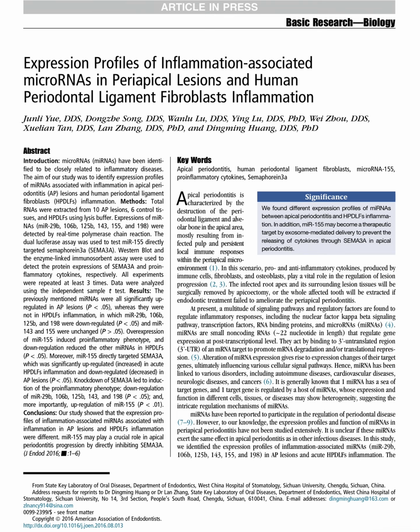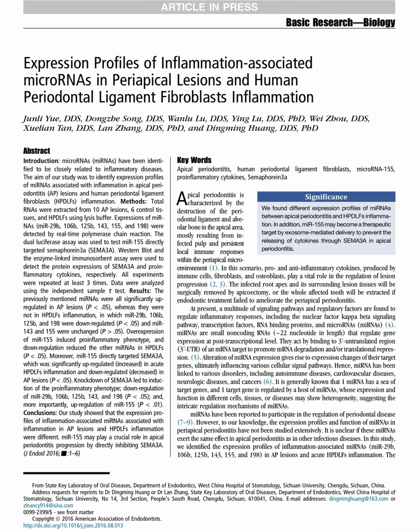They collected tissue samples from 10 patients with apical periodontitis who required periradicular surgery after unsuccessful root canal treatment. They also collected 6 healthy periodontal ligament tissues from patients who had teeth extracted for orthodontic reasons, and these served as the control group. Along with the tissue samples, they cultured human periodontal ligament fibroblasts in the laboratory and induced inflammation by exposing the cells to LPS, which mimics bacterial infection.